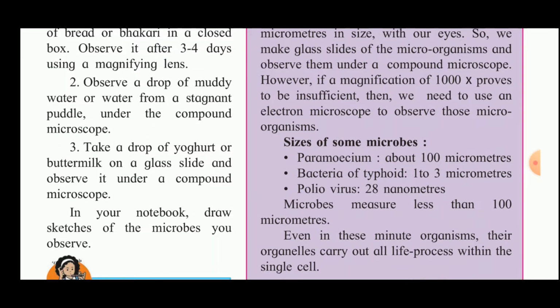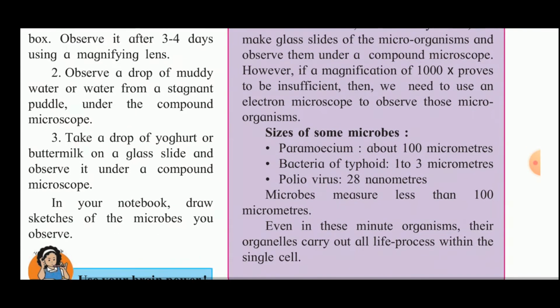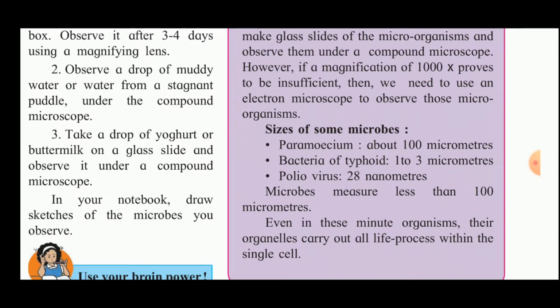Sizes of some microbes: paramecium about 100 micrometer, bacteria of typhoid 1 to 3 micrometer, poliovirus 28 nanometers. Microbes measure less than 100 micrometer. Even in these minute organisms, their organelles carry out all life processes within the single cell.